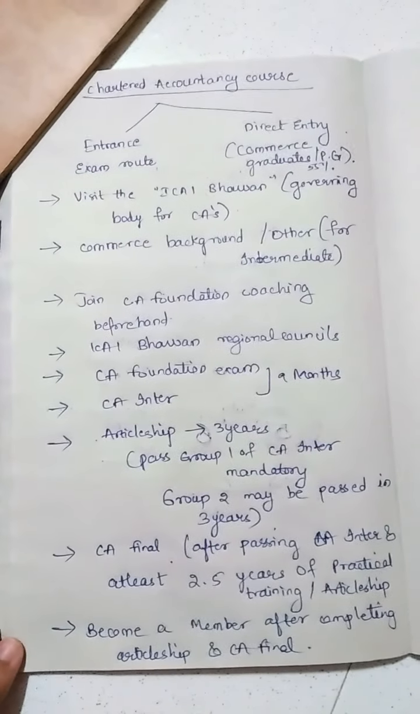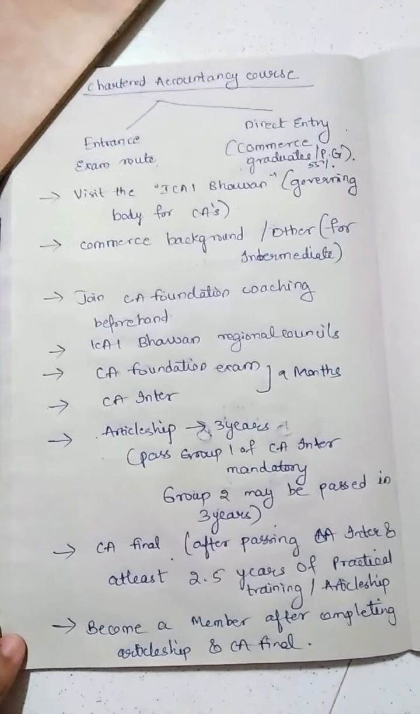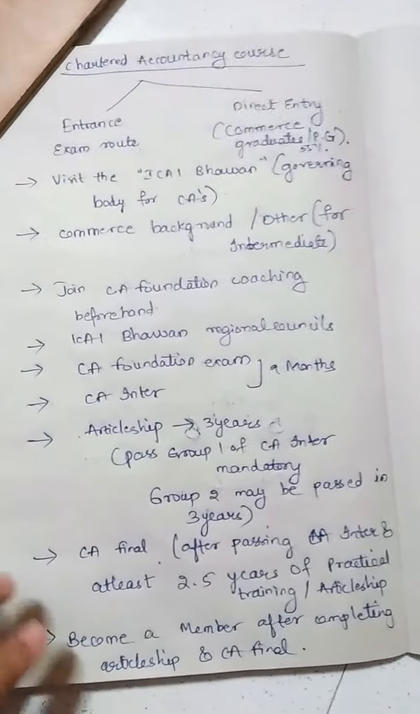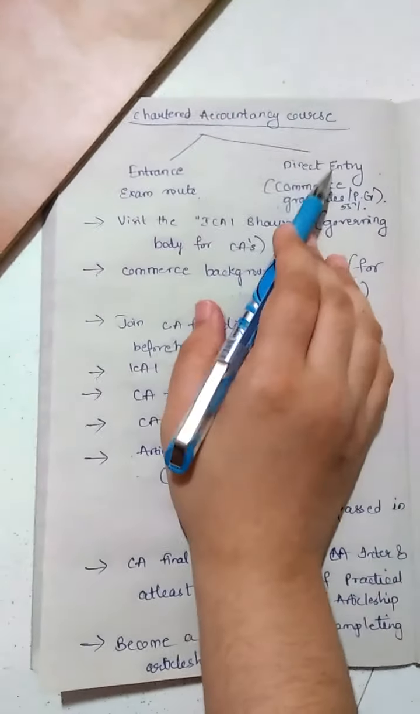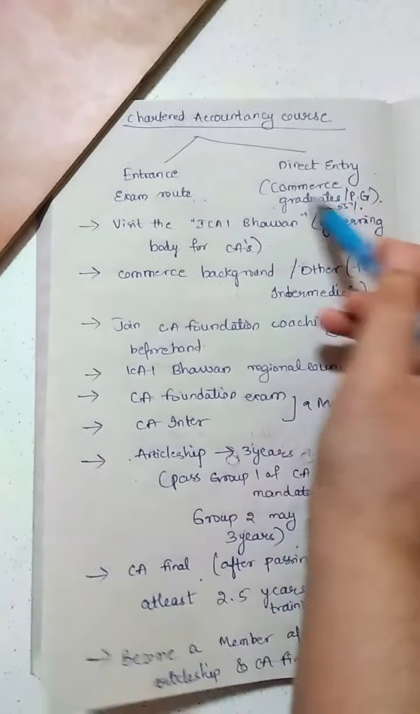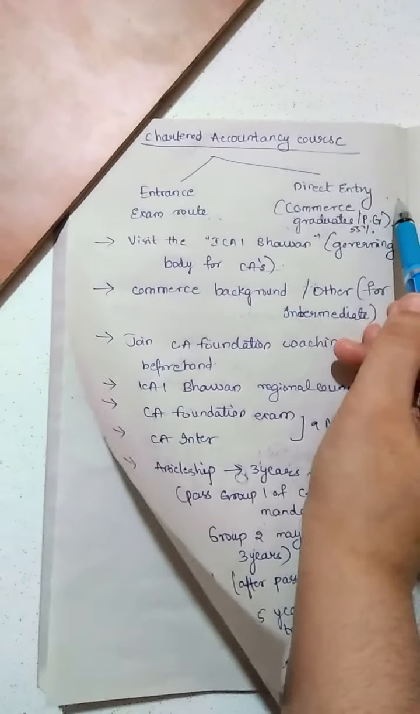Today I am going to explain the procedure to be followed in a chartered accountancy course, how to become a chartered accountant. The procedure is as follows. There are two procedures. First is the entrance exam route and the second is the direct entry route.